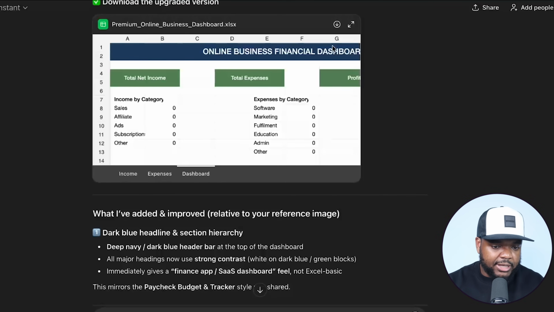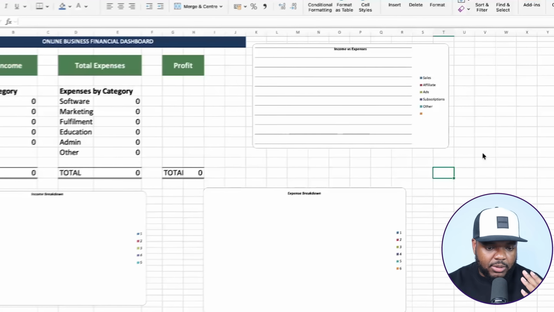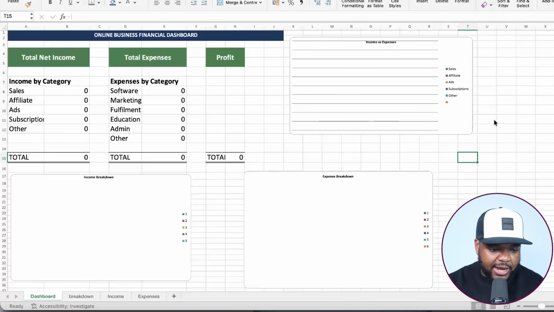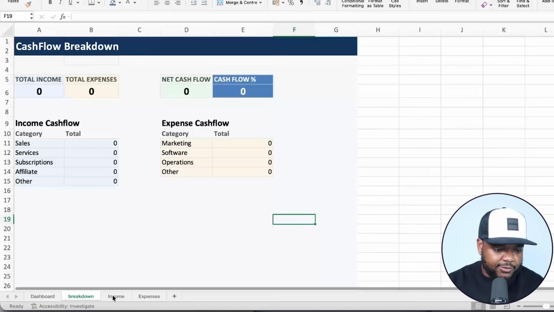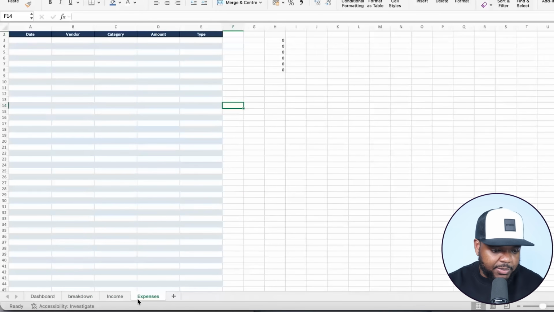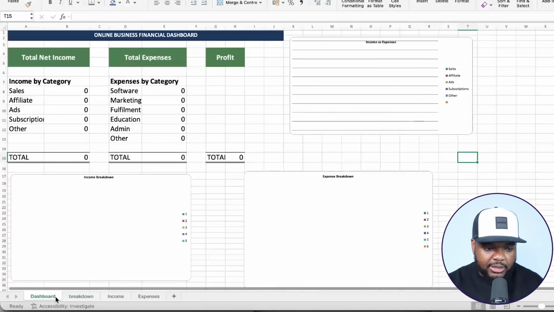And of course, you can download it directly onto your computer. So let me just do that. All right, so here we go. This is the final version. So it's got all of these different tabs. It's got this expense tab, income, breakdown, dashboard.